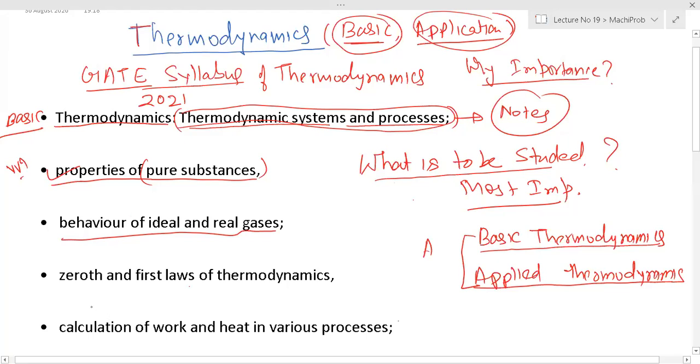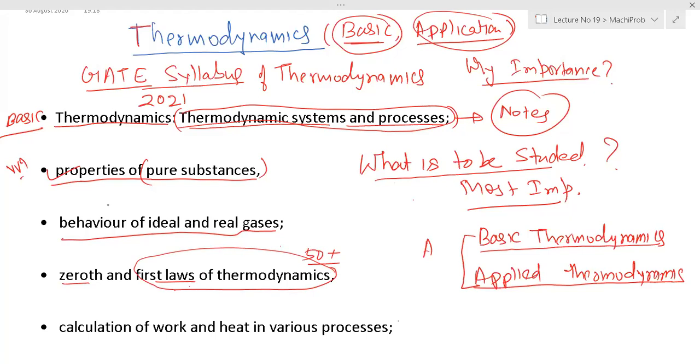Then the zeroth law and first law of thermodynamics, that you have to understand. And here our numericals start. This is where it starts. We'll solve more than 50 numericals that get asked in the GATE examination, questions start from here. So we'll understand the zeroth law of thermodynamics, right? It gives the concept of temperature, that we'll discuss.